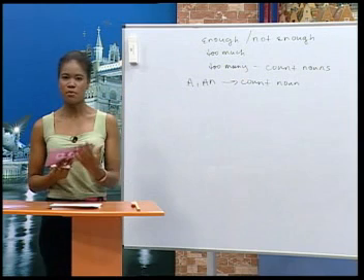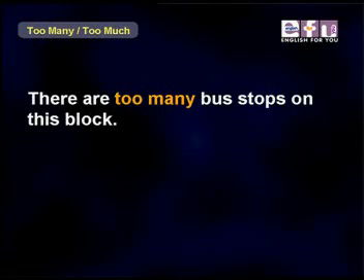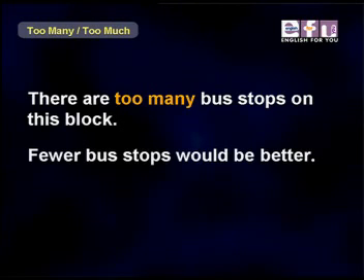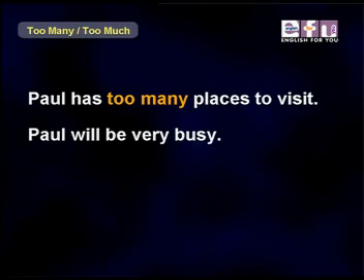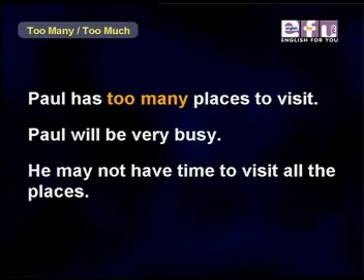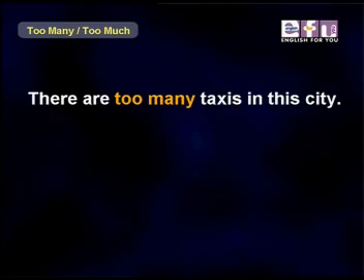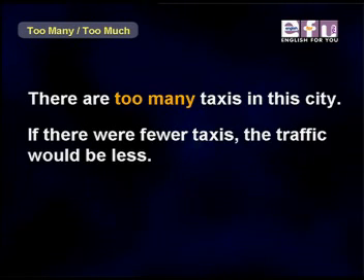Let's look at some more examples. There are too many bus stops on this block. Fewer bus stops would be better. Paul has too many places to visit. Paul will be very busy. He may not have time to visit all the places. There are too many taxis in this city. If there were fewer taxis, the traffic would be less.